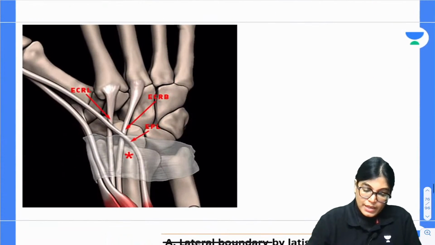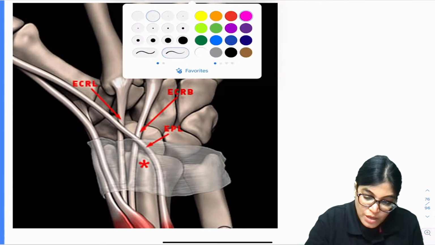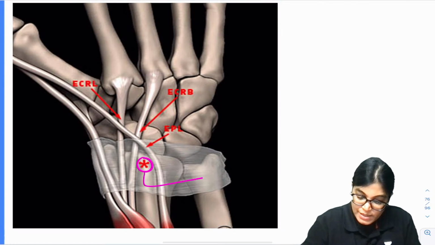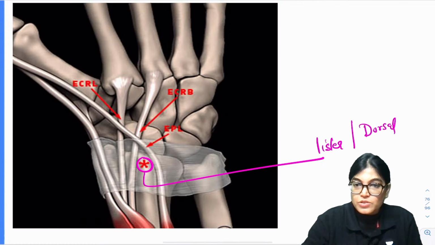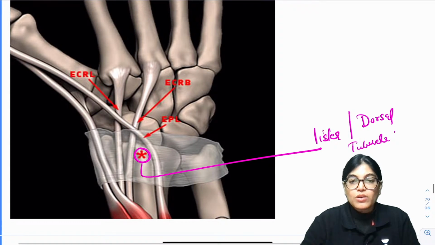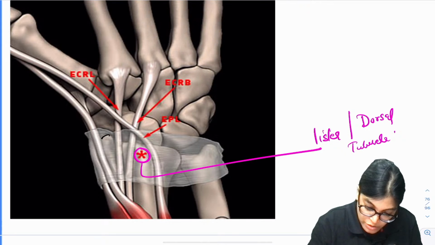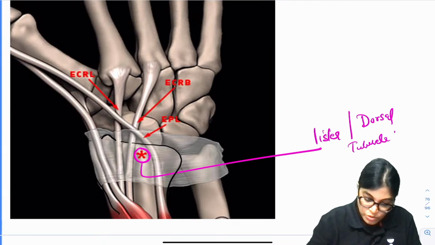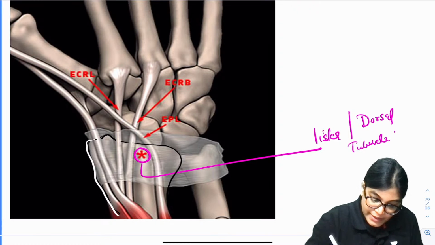See here. Let me just highlight this diagram. Firstly I would like to highlight the location of the Lister or distal tubercle. This is called the Lister tubercle, or you can call it the dorsal tubercle. Both are the same, lying on the dorsal aspect of the radius. The outline of the radius bone is also shown. This whole structure is the outline of the radius bone.